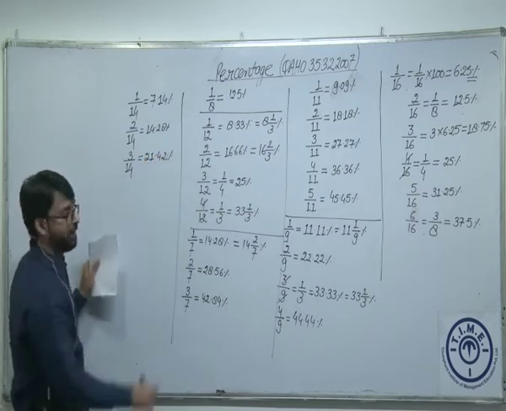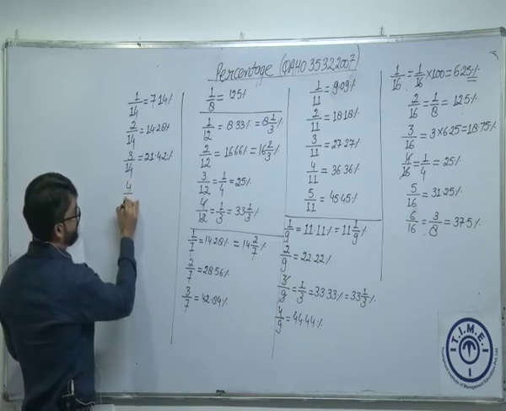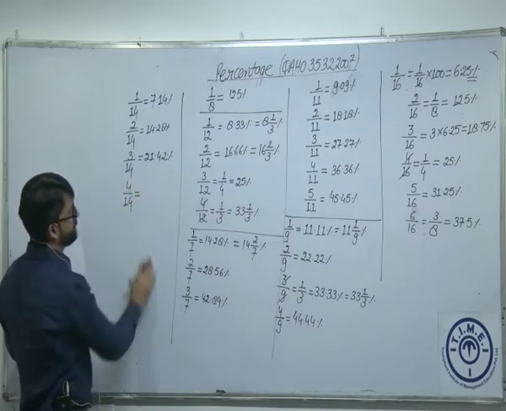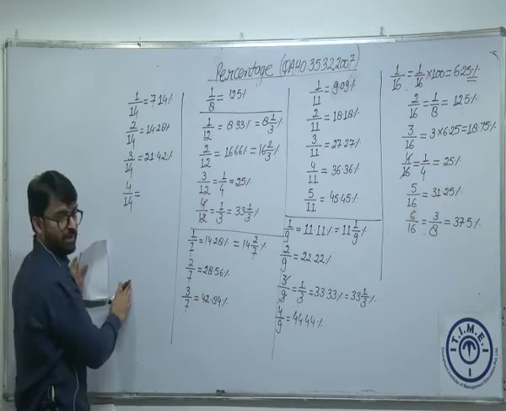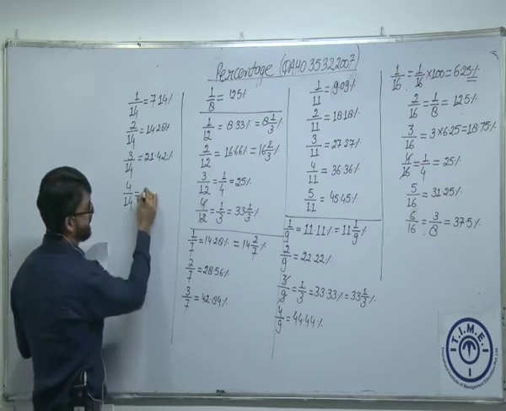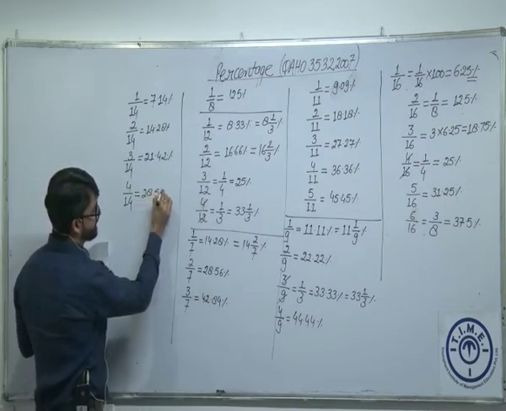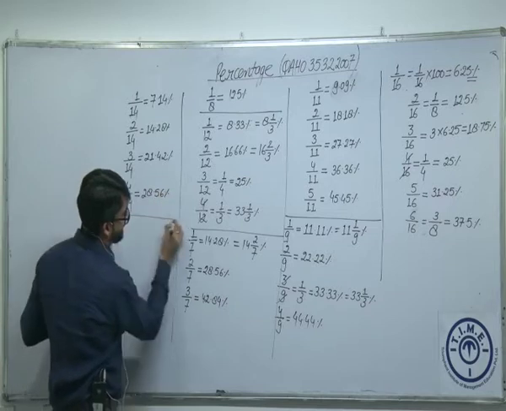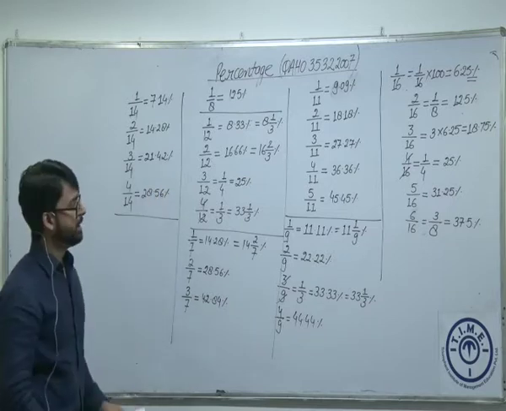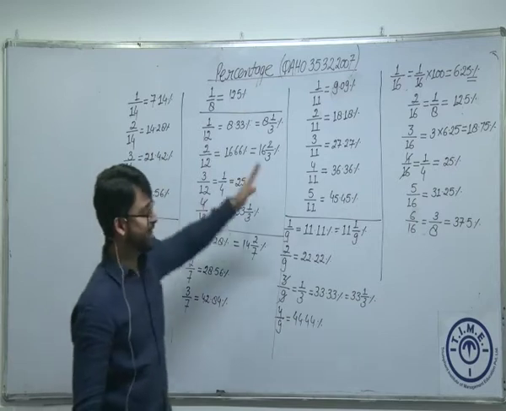21.42%. Am I right? What is 4 by 14 now? 4 by 14 is again 2 by 7. 2 by 7 we already have discussed, which is 28.56%. And we can keep on writing them. Okay? So why have I told you these fractions?